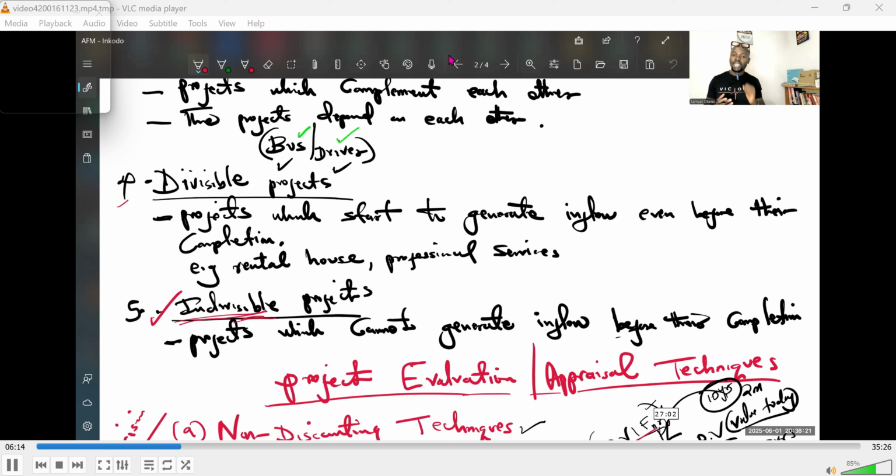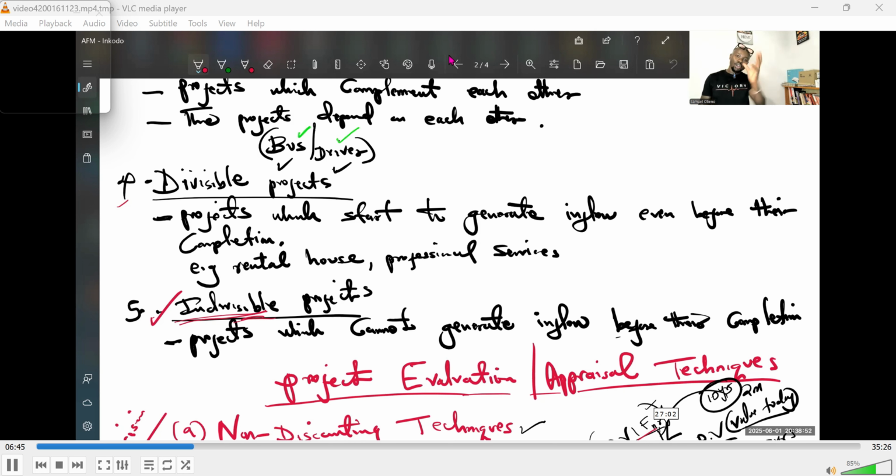Again, another example which I gave is professional courses. For example, a student who is pursuing CPA might be able to get employed or secure a job at CPA level 2, for example. Now, you've not finished the project. You are still way far. You're already into the project, but you're not yet completed. But already it is giving you returns. You are able to get returns from that investment or that project even before you finish. Already, that type of a project also falls under the category of divisible projects.